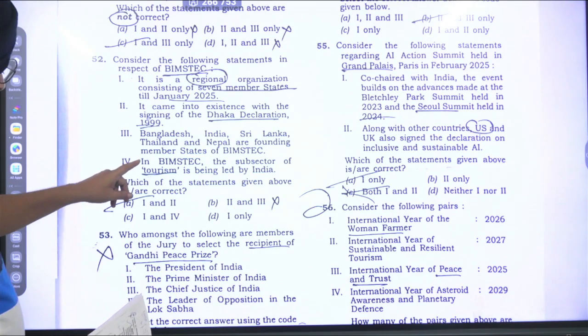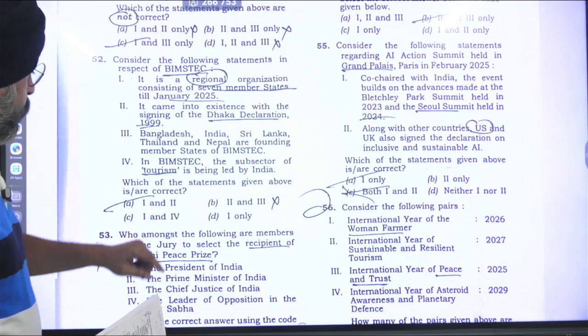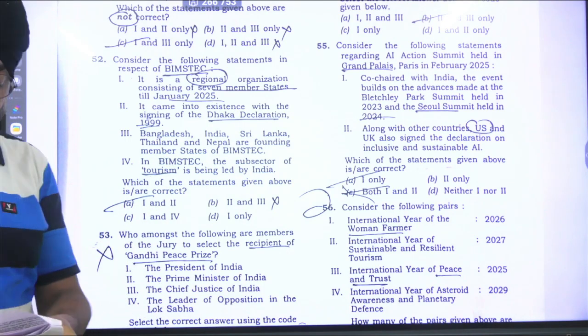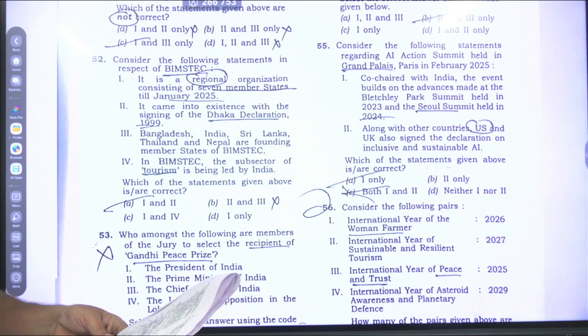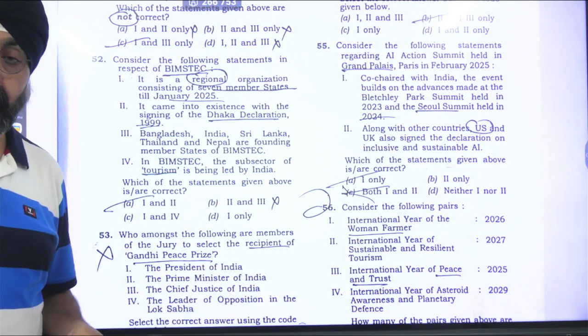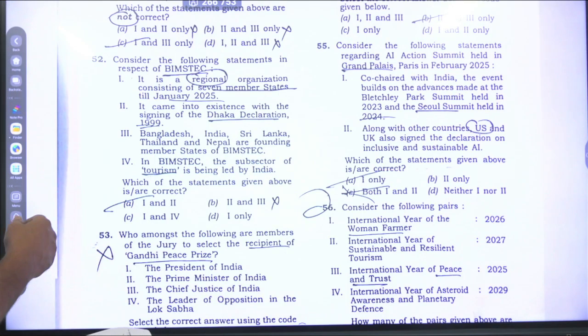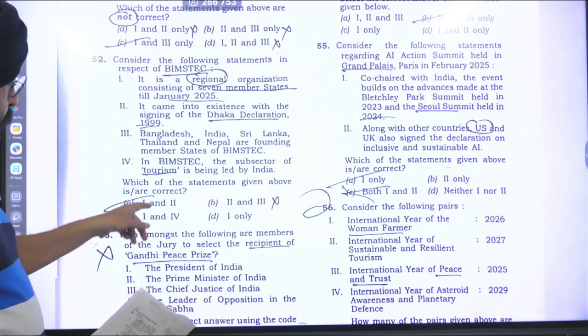And second and third are wrong. And the fourth one is okay. India is having transport, tourism, disaster management, and counter-terrorism. Tourism is one of the thrust areas. So it's fine over there. The first and the fourth options are correct. First and the fourth option is the C option over here.